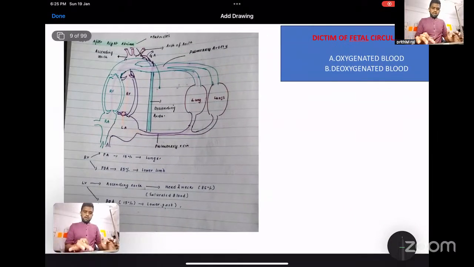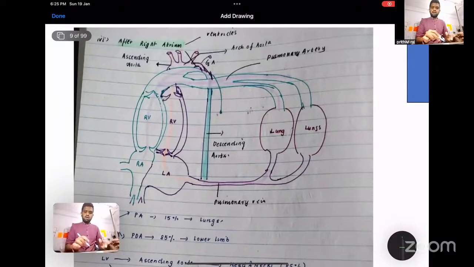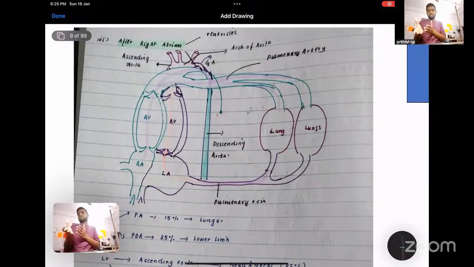So we already said in right ventricle... what has happened to the right ventricle? All the right ventricle blood goes to the pulmonary artery. But as you know, the lung is completely collapsed because of the lung fluid and high PVR. The blood cannot reach the lungs. Instead, it gets bypassed with the help of the ductus arteriosus.